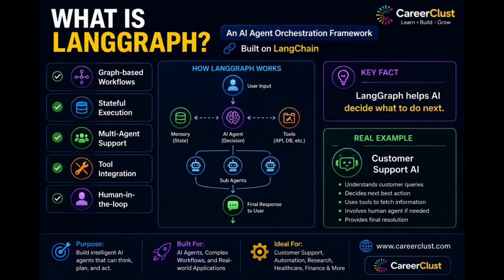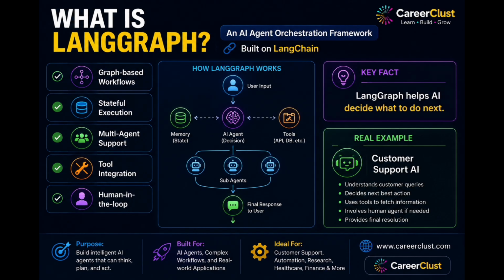So, what exactly is LangGraph? LangGraph is an AI agent orchestration framework built on top of LangChain. Think of LangChain as providing the building blocks for AI applications. LangGraph takes those blocks and adds intelligent decision making.